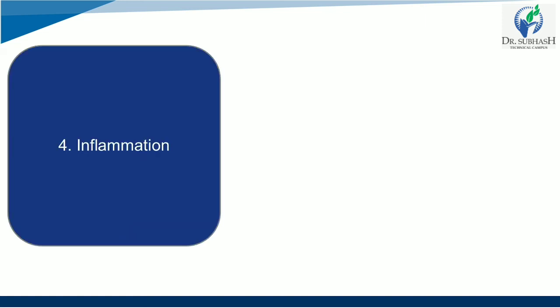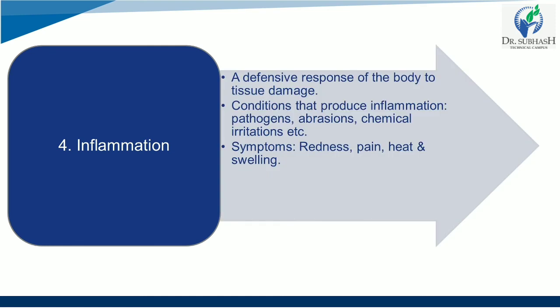Then comes inflammation. Who does not know about inflammation? Inflammation is a defensive response of the body to tissue damage. If any tissue inside your body is damaged, then automatically that site will get inflamed. Conditions that produce inflammation are pathogens, abrasion, chemical irritation, etc. And the symptoms you can see are redness, pain, heat, and swelling.